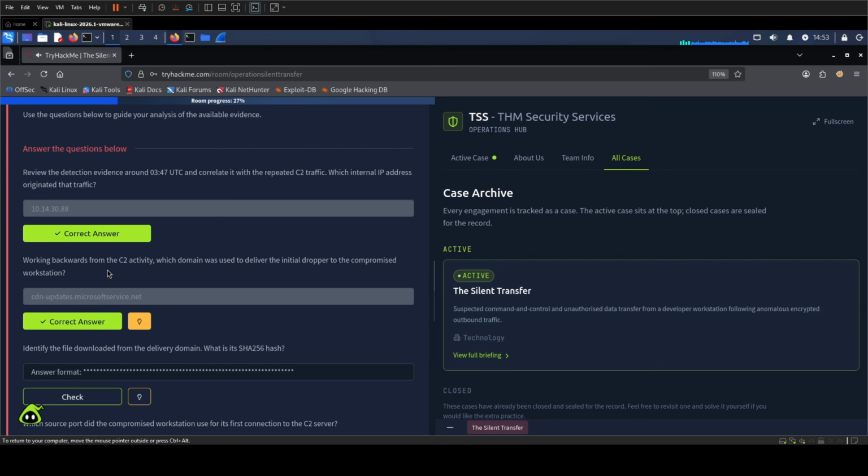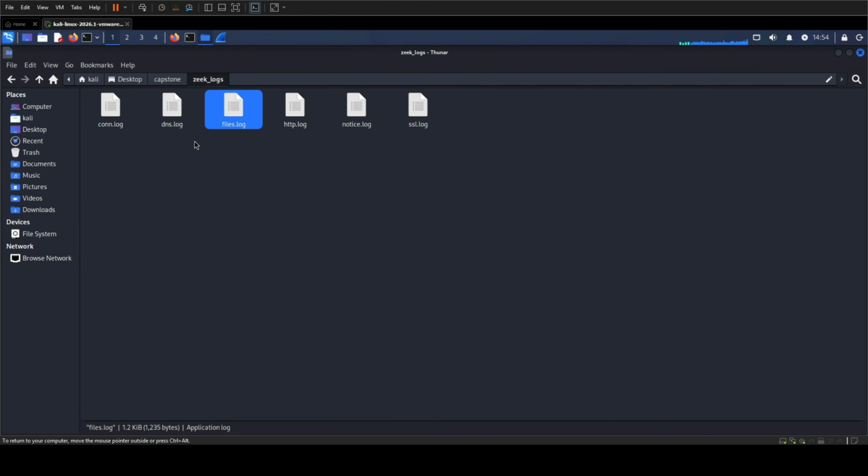The next question moves from infrastructure to the actual transferred object. Zeek's files log is the right source because it records transfer direction, file name, observed byte count, and SHA value. One common mistake is to search the files log for the compromised host and grab the first hash without checking direction. Here we need the object transmitted by the external delivery server and received by the workstation.